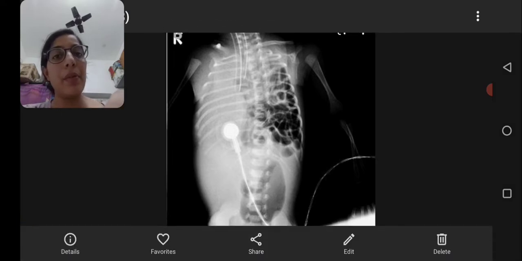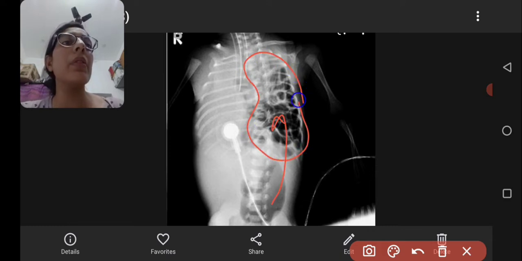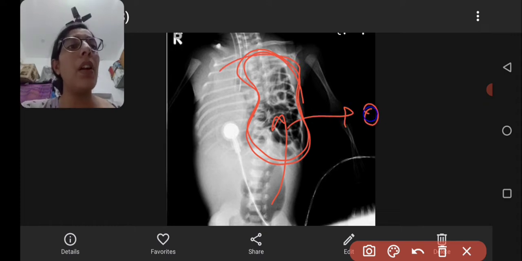Here is a beautiful image. You can see the whole intestine going upwards and obstructing the whole lung.